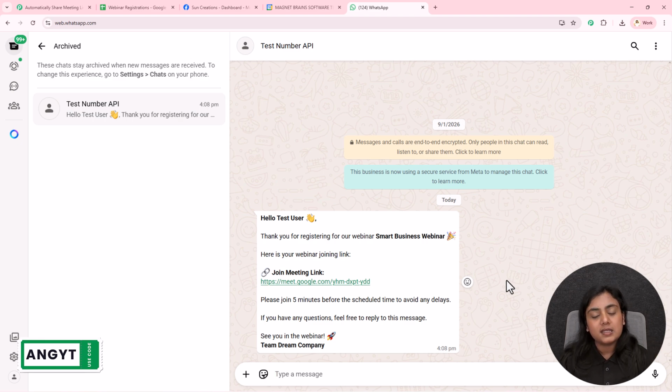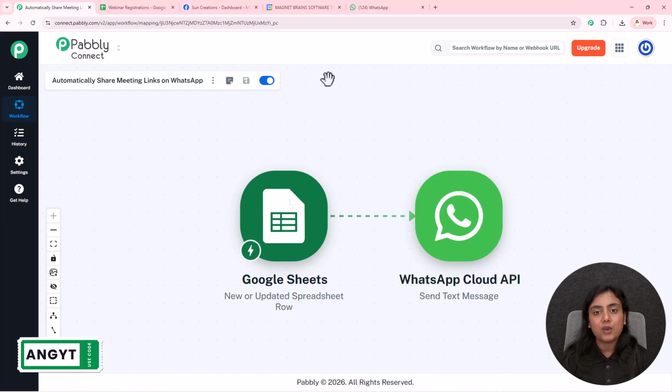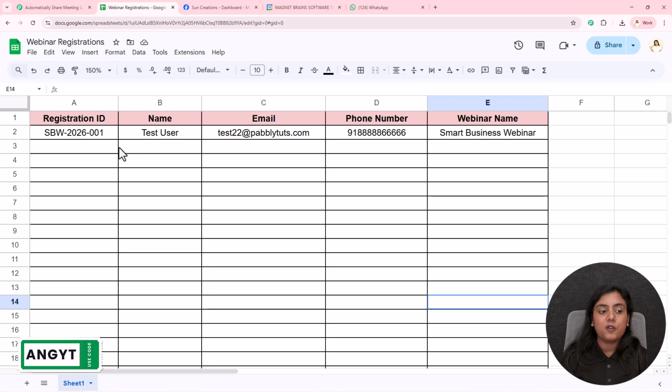Now over here, doing this manually is a very time consuming job. So to solve the problem, I've simply built the connection between these two applications, between Google Sheets and WhatsApp. Without wasting any further time, let me first show you how this automation is going to work.